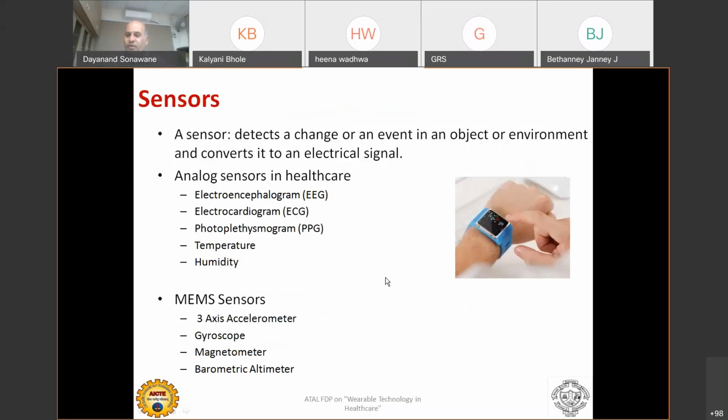I was talking about the sensors. In the morning also, one of the professors asked the question about which type of sensors get used. Sensor is another important block. Like the microcontroller is one important block, the sensor is another important block, which detects a change or event in an object or environment and converts it to an electric signal. This is the simple definition of the sensor. This definition is not very new.